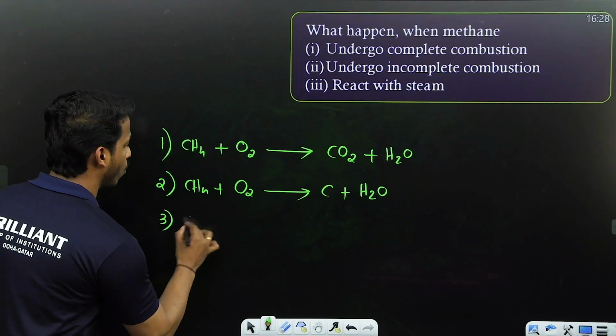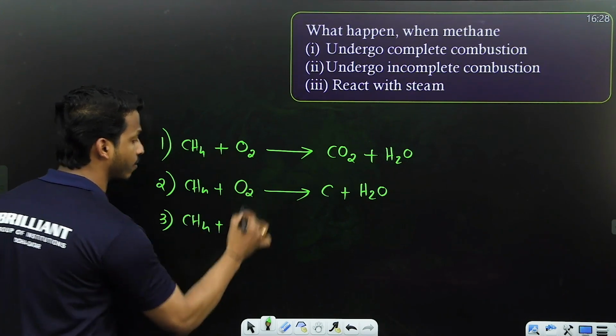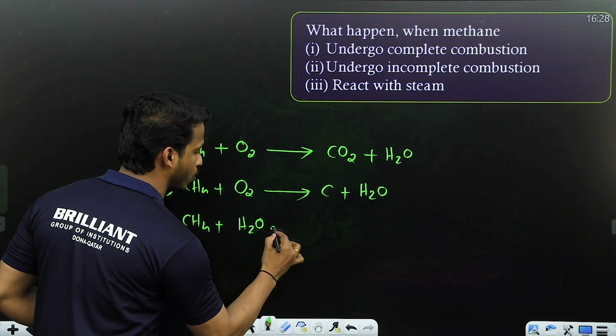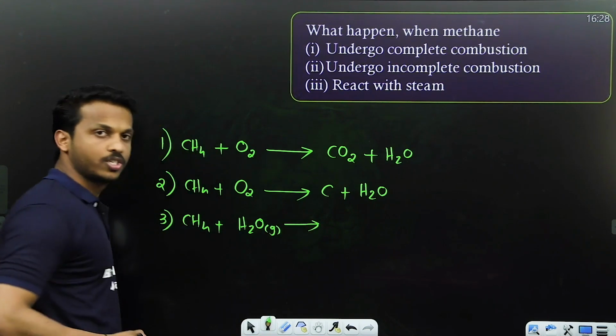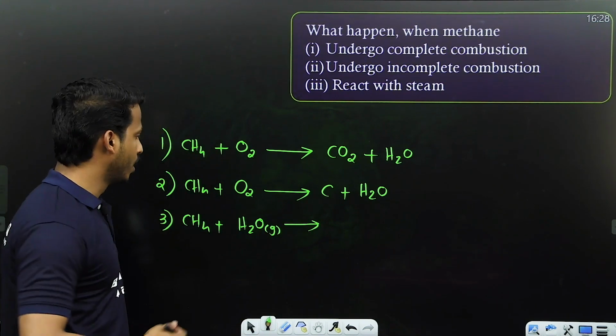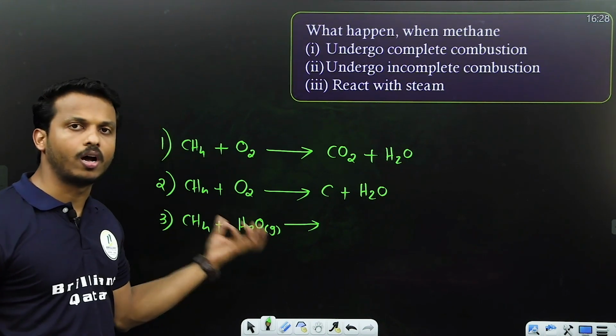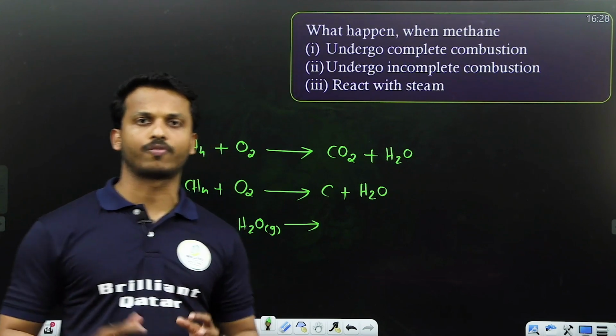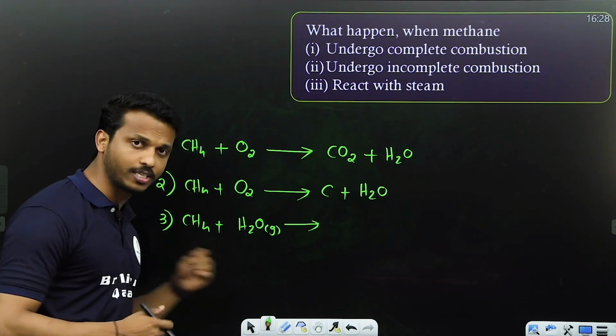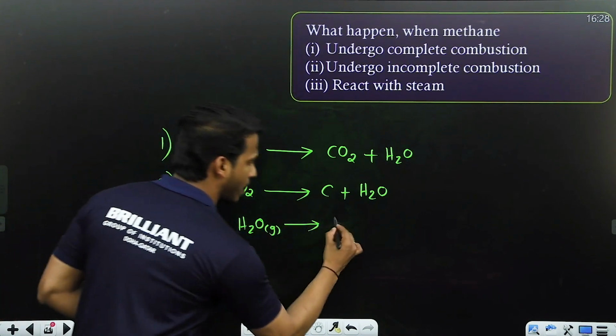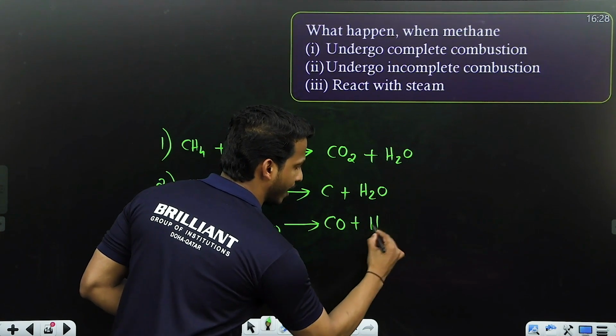And third one, what happened when methane reacts with steam? What does steam mean? H2O vapor. What happens when methane is heated with water? Normally it's explained in the presence of a catalyst. If you heat it, it will give you carbon monoxide and hydrogen.